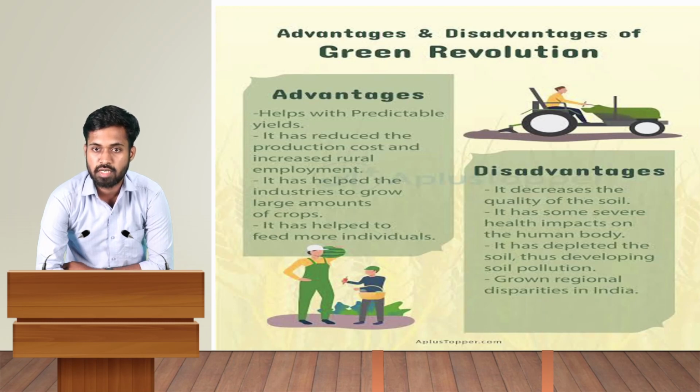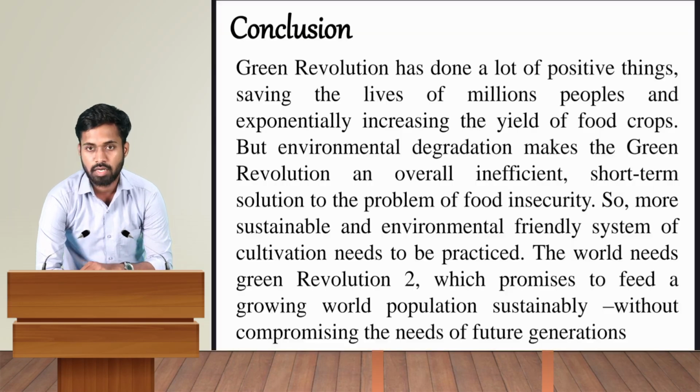It also grew regional disparities in India. What are regional disparities? The Green Revolution mainly focused on the Punjab and Haryana area. But what about other states, for example Bihar, Bengal, and Madhya Pradesh? All these states were not included under the Green Revolution. Because of this, regional disparity was created.